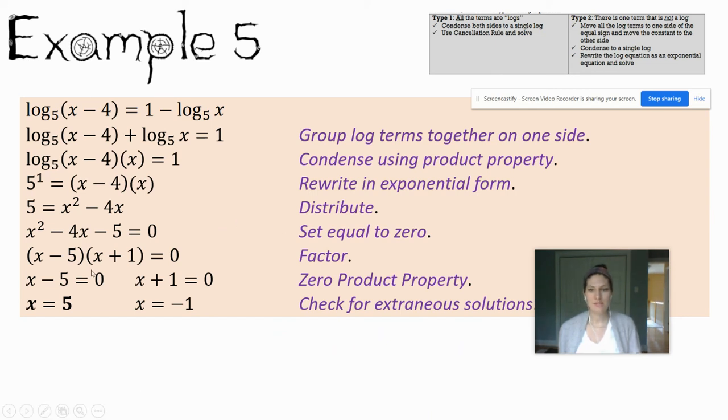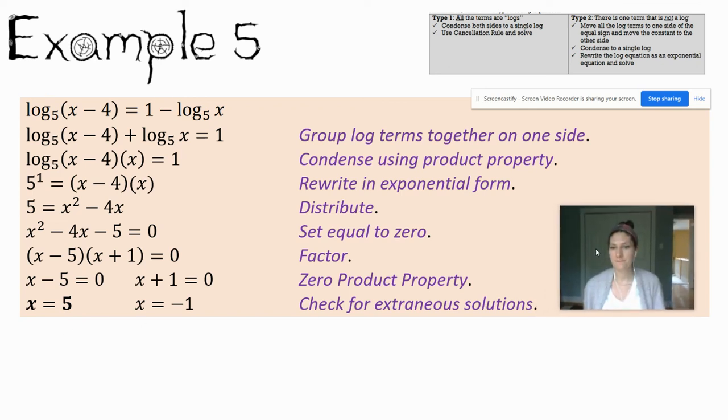My last step is to check my solutions. So I will plug 5 in. It works out. I'll plug -1 in. -1 minus 4 would give me -5. So I need to reject this because I cannot take the log of a negative number. The only solution for this would be x equals 5.